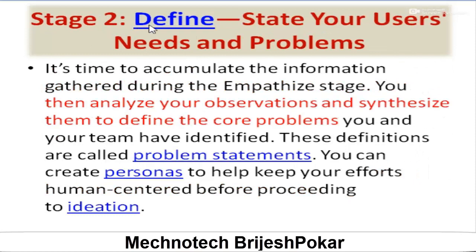Now second is the define stage. The information you accumulated, you analyze those observations and synthesize them and define a core problem. Now you come to only one problem. After define, you just have one particular problem of that persona. It means the user, right? So this is about the define stage. It states your user's needs and problems particularly.